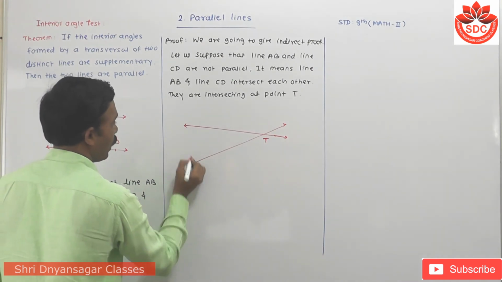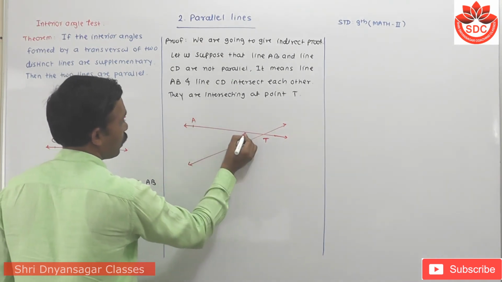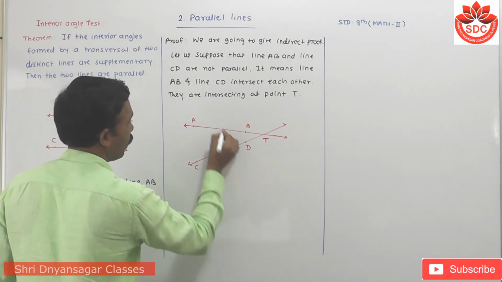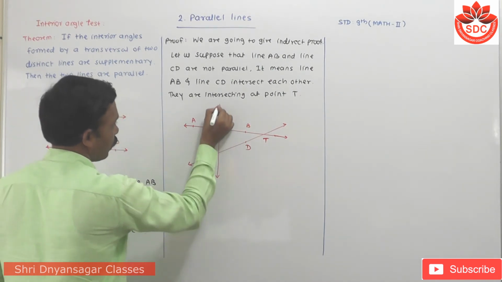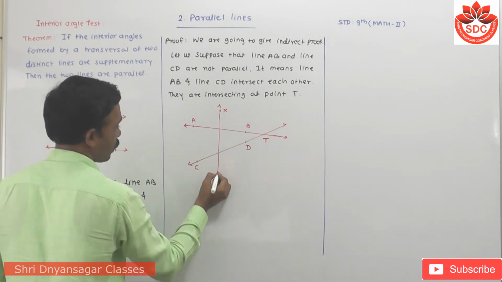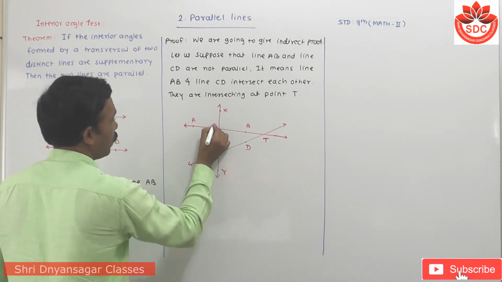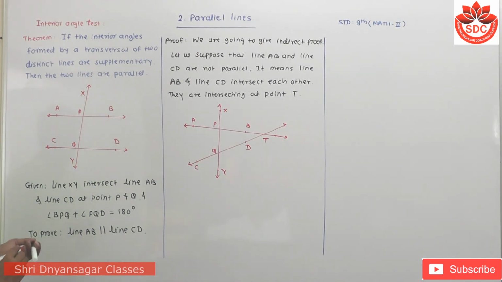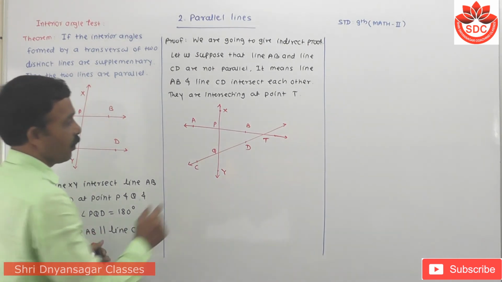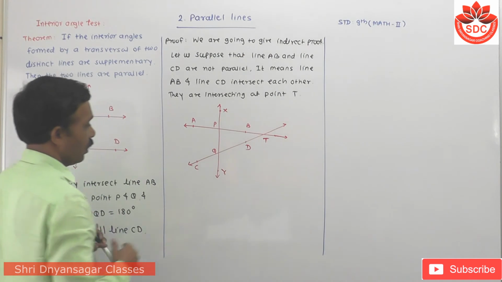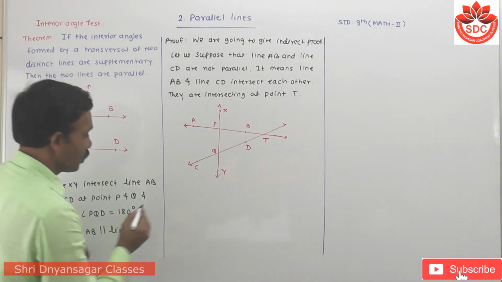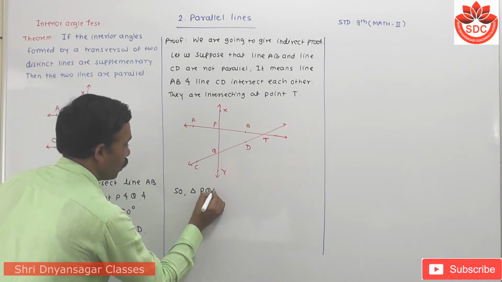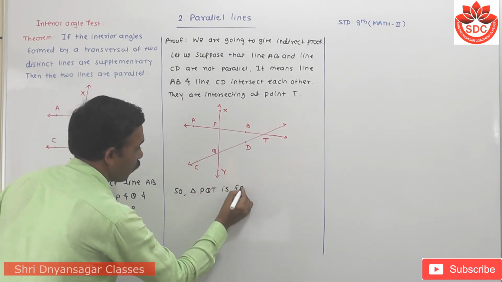I have taken these two lines. This is point A, this is point B, this is C and this is also D. And this is the transversal XY, which intersects at points P and Q. Student, then here a triangle is formed. This PQT triangle is formed. So I will write, triangle PQT is formed.